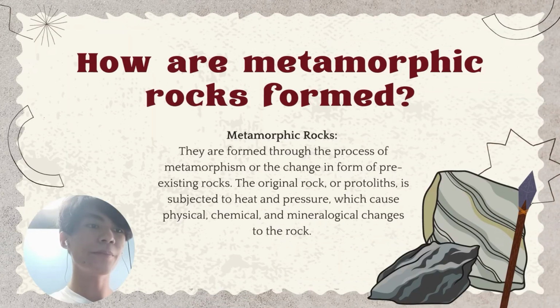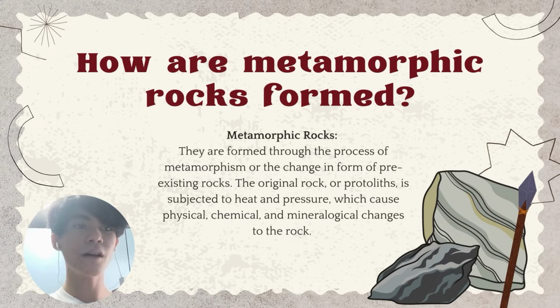How are metamorphic rocks formed? They are formed through the process of metamorphism, or the change in form of pre-existing rocks. The original rocks or protoliths are subjected to heat and pressure, which cause physical, chemical, and mineralogical changes to the rock. Protoliths may be igneous, sedimentary, or pre-existing metamorphic rocks.